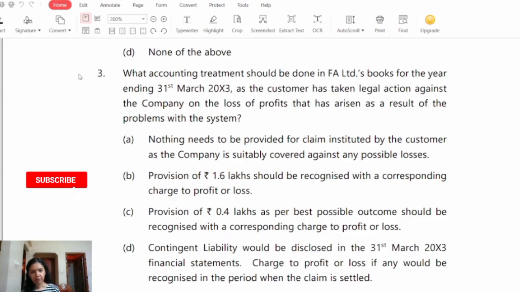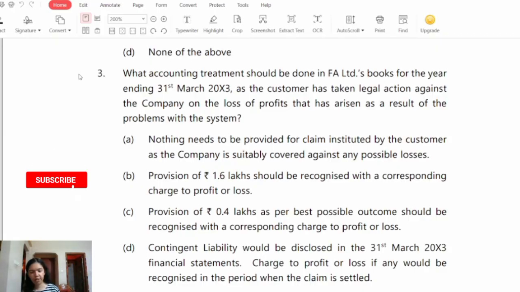MCQ number 3. What accounting treatment should be done in FA Limited's books for the year ending 31st March 2023, as the customer has taken legal action against the company on the loss of profits that has arisen as a result of the problem with the system? Option A. Nothing needs to be provided for the claim instituted by the customer as the company is suitably covered against any possible losses.